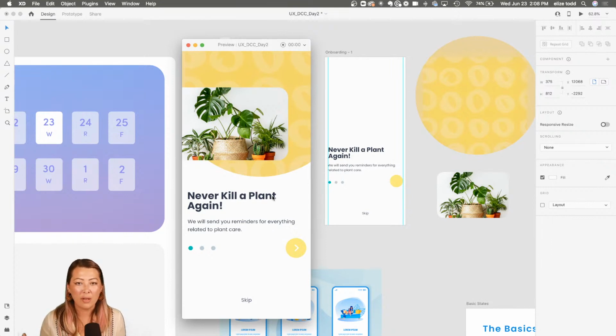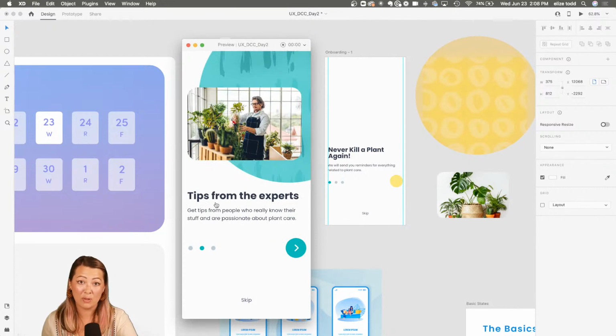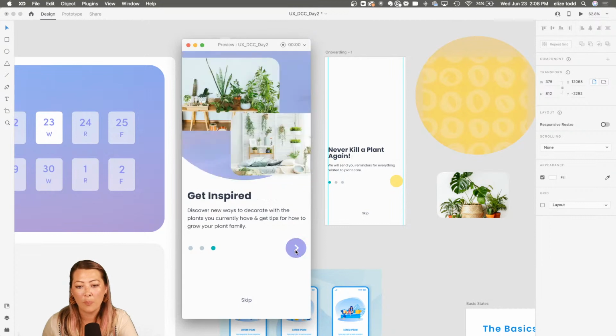I have 3 features that I wanted to focus on. One is, never kill a plant again. That was one of the big problems for our persona. And we're going to send her reminders for everything related to plant care. And then the other aspect here is tips from the experts. That was the other thing that really mattered to our persona. And then we have get inspired. She also looks at Pinterest a ton and is really inspired in how to arrange her plants and ideas for new plants she should get. So those are the 3 features.